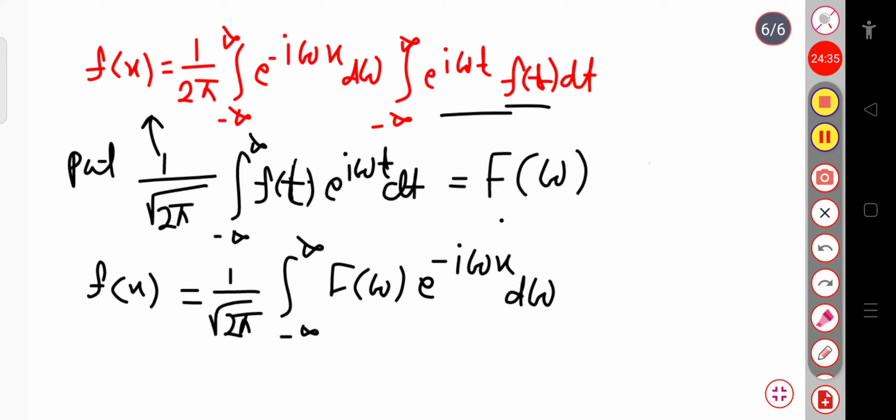Clear? This 1 by 2 pi is simply 1 by root over 2 pi into 1 by root over 2 pi, so in this place we have substituted this F of omega term and nothing more.